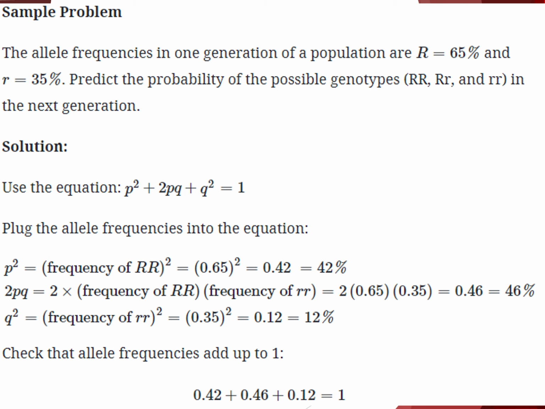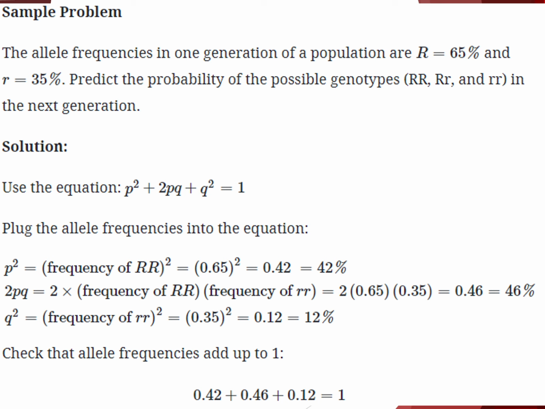Now for the big R little r, we'll use 2 times p times q. So we'll take 2 and multiply that by the frequency of the big R times the frequency of the little r, which looks like 2 multiplied by 0.65 multiplied by 0.35, which is 0.46. Again, in percentage form, that's 46%. And lastly, let's take the q and square it. This is going to be the frequency of the little r.